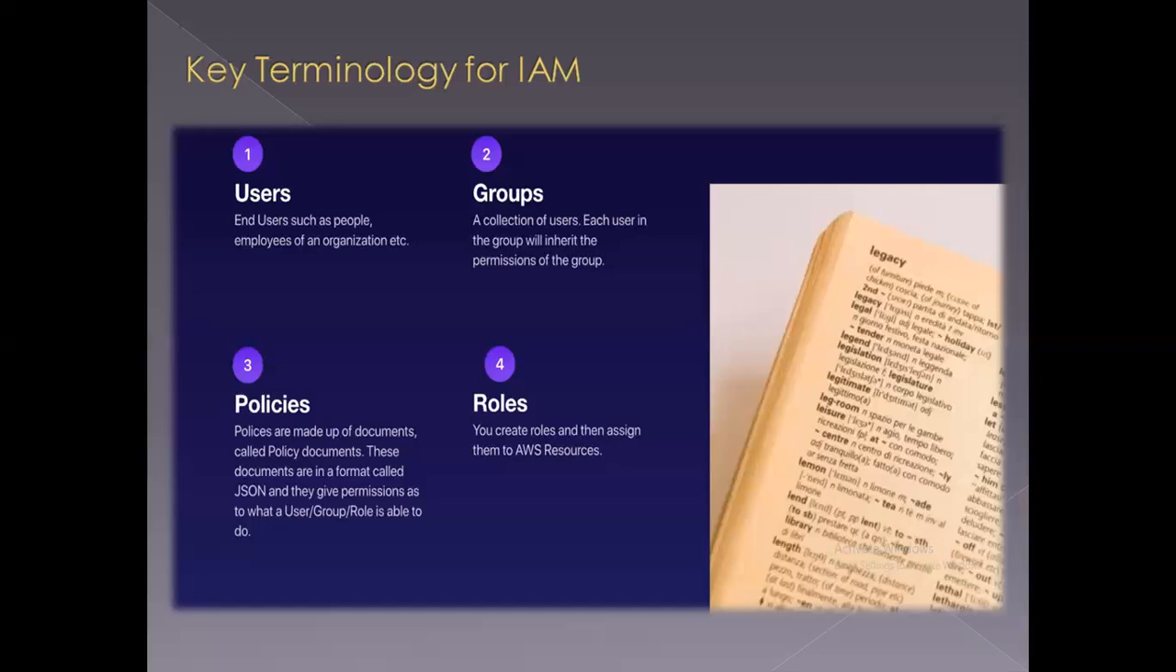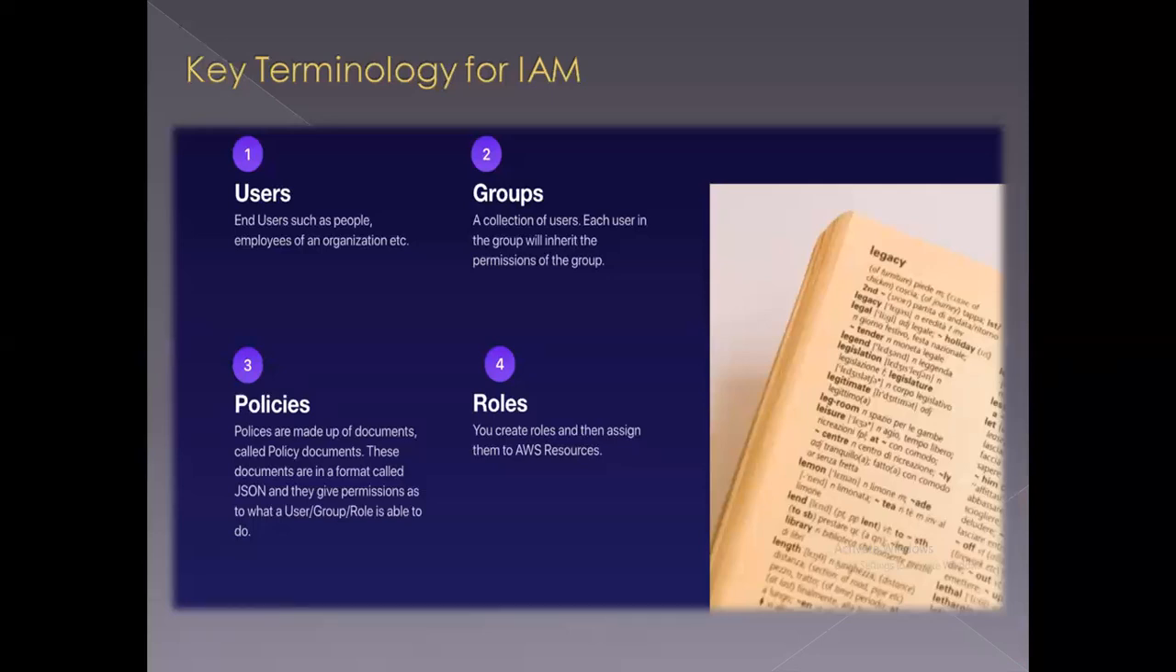So basically, this is what users are, and we then have groups. So this is a collection of users, right? So each user in the group will inherit the permissions of that group, right? So you might have a group that is able to access S3, and you might have another group that's able to access EC2. So as long as that user is within that group, that user will inherit the permissions of that group.